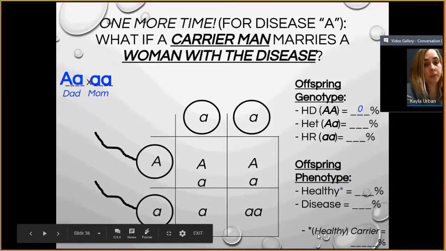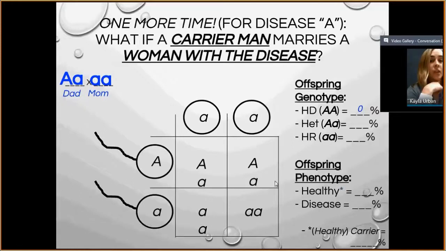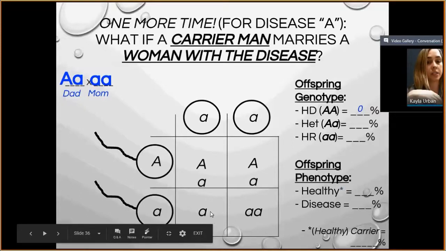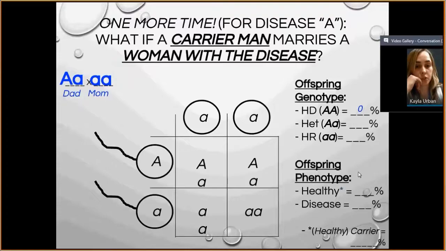The percent of the healthy ones that are carriers: 100% of the healthy offspring are carriers. So it's just talking about how many of the ones that we said are healthy, so it's these 2 here, are carriers. And so we're not talking about the diseased version at all. So that would be 100%.